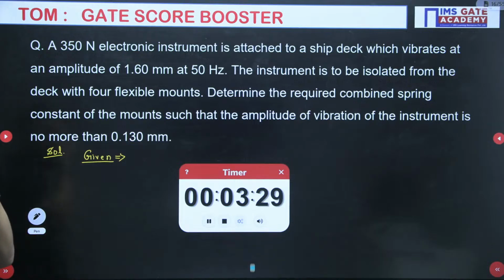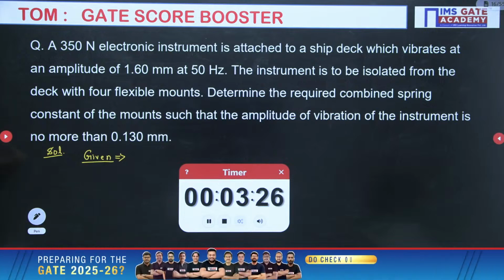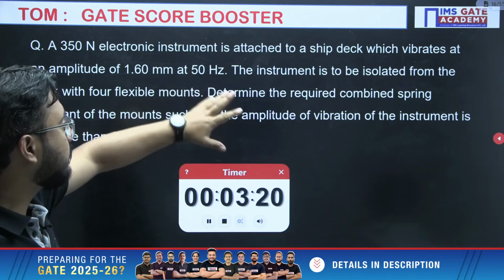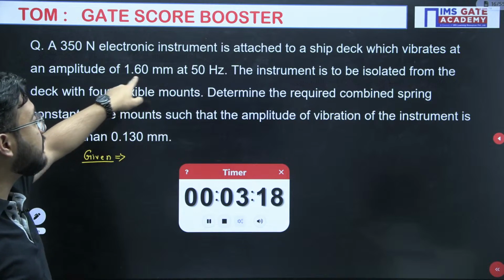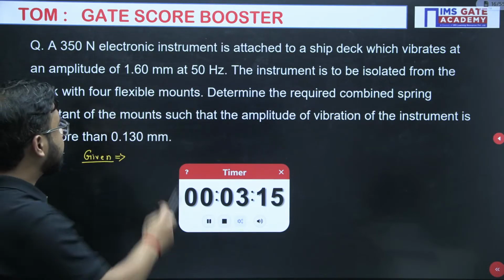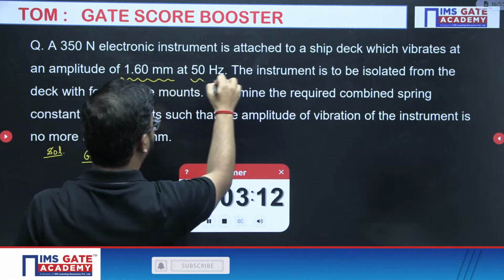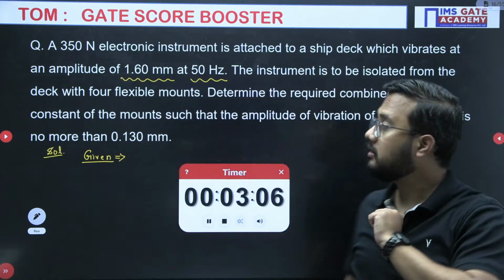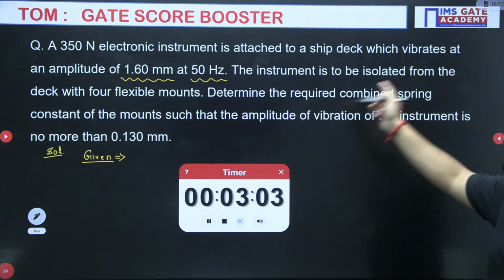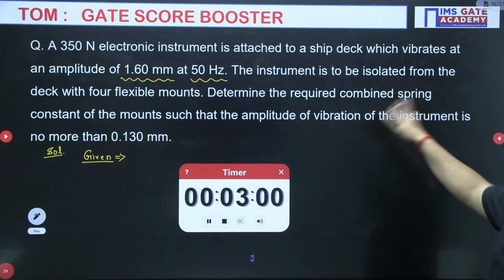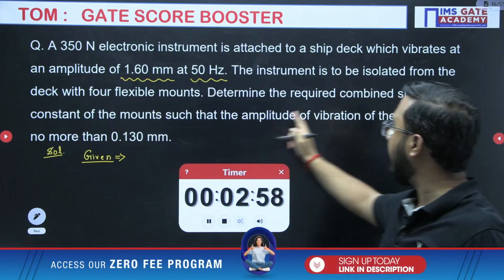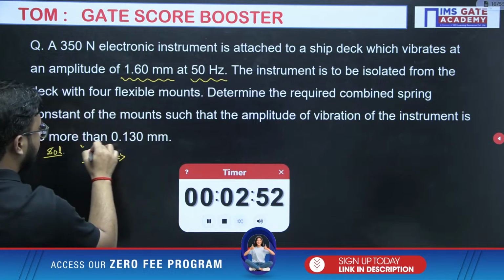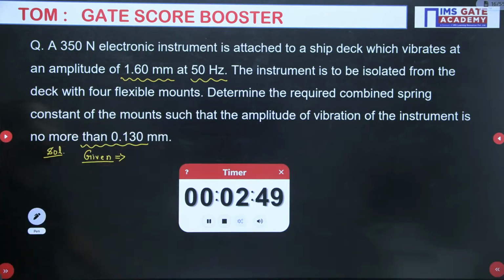So they have mentioned a 350 Newton electronic instrument, that is the weight they have mentioned, attached to a ship deck which vibrates at an amplitude of 1.6 mm at 50 Hertz. So this is the amplitude of vibration, and this is the frequency of vibration, F, not Fn. The instrument is to be isolated from the deck with 4 flexible mounts. Determine the required combined spring constant of the mounts such that the amplitude of vibration of the instrument is no more than 0.13 mm. So you have to see two different amplitudes they have given.